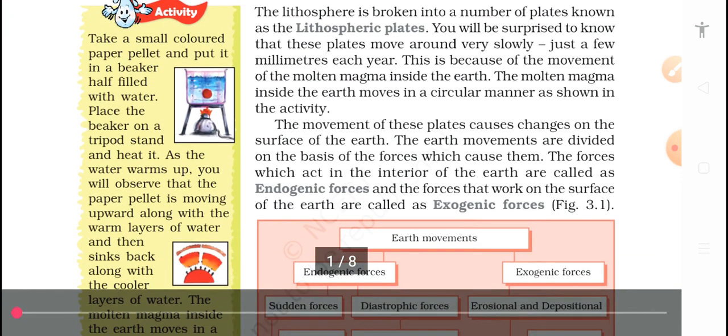This is because of the molten magma inside the earth. We have already discussed what molten magma is. It is found in the interior of the earth, and we call it lava also. This lava keeps on moving inside our earth. That's why the lithospheric plates also move.